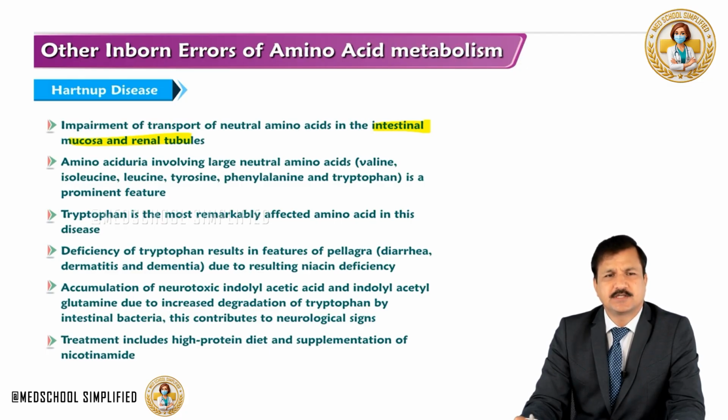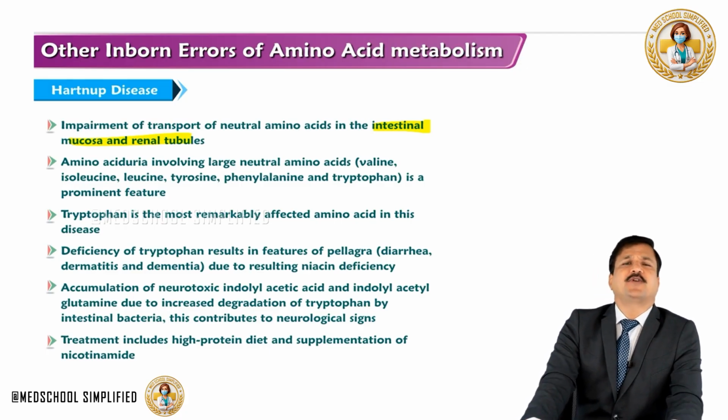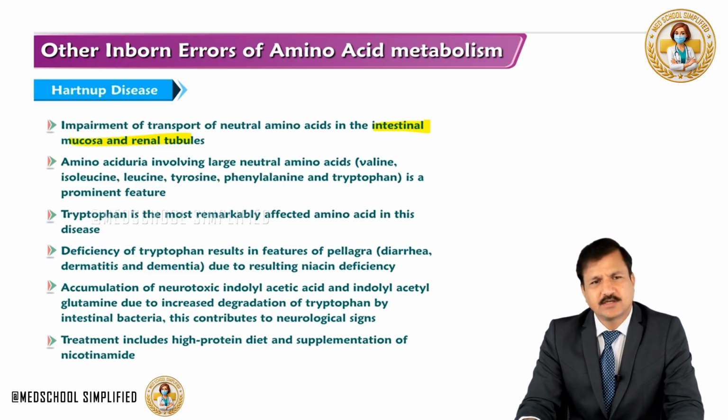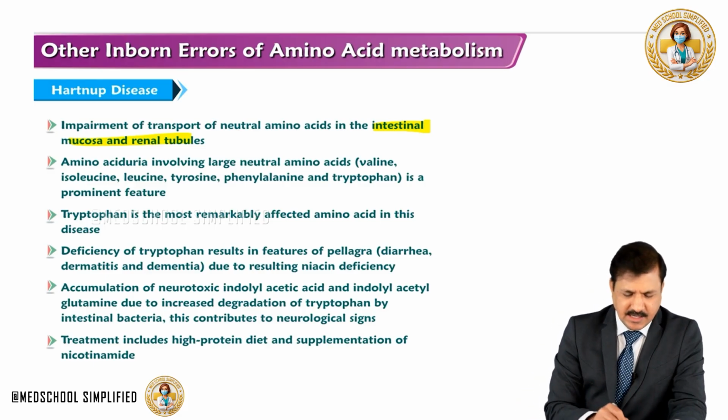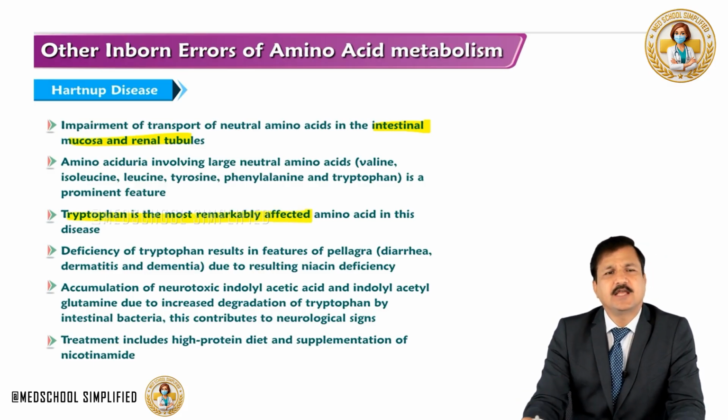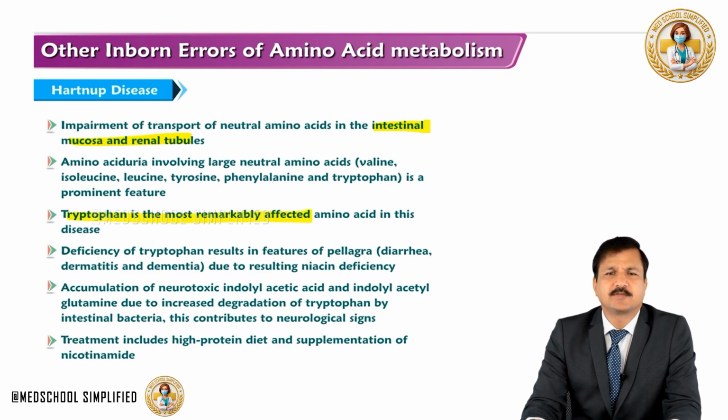feature in Hartnup disease. Since tryptophan is the most remarkably affected amino acid in this particular disease, the signs and symptoms that you see in Hartnup disease are directly or indirectly related to tryptophan.